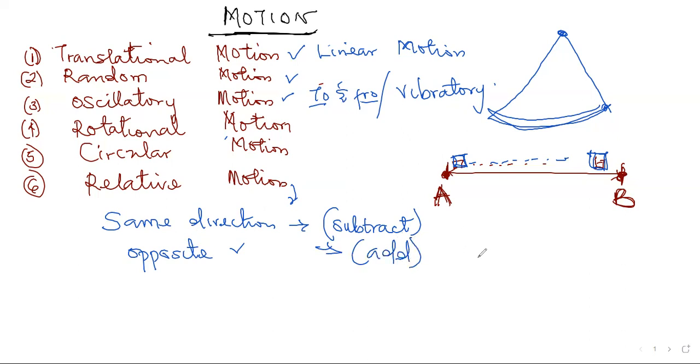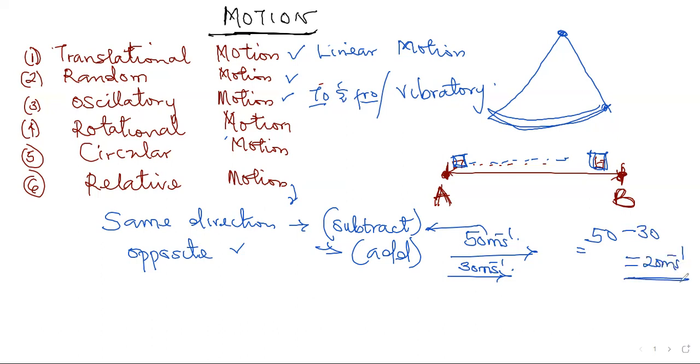For example, if you have a car moving with 50 meters per second, and you have another one also moving in the same direction with 30 meters per second. If they ask you to calculate the relative velocity, since they are moving in the same direction, you're going to have 50 minus 30, which gives you 20 meters per second. So the relative velocity is 20 meters per second.